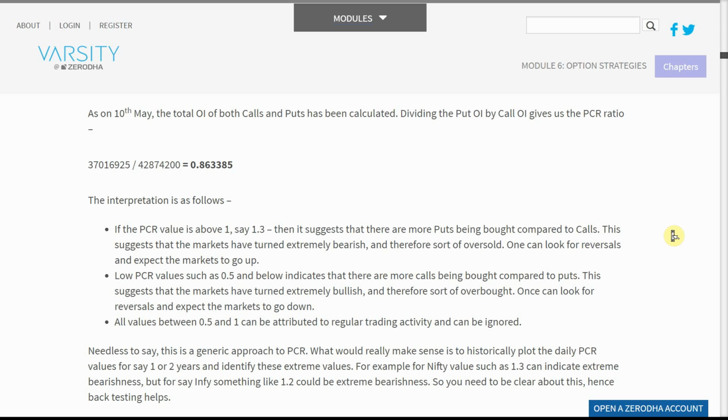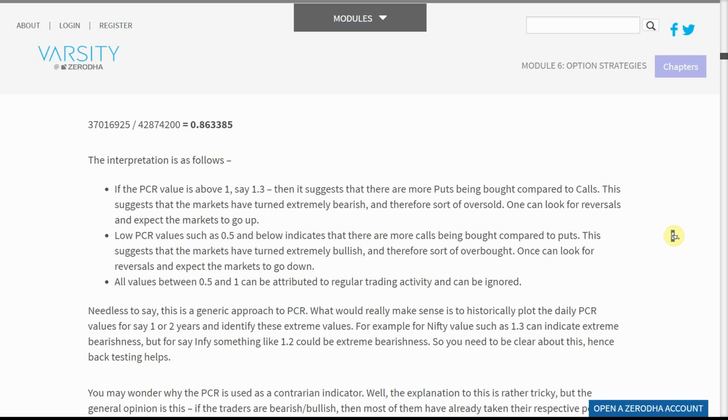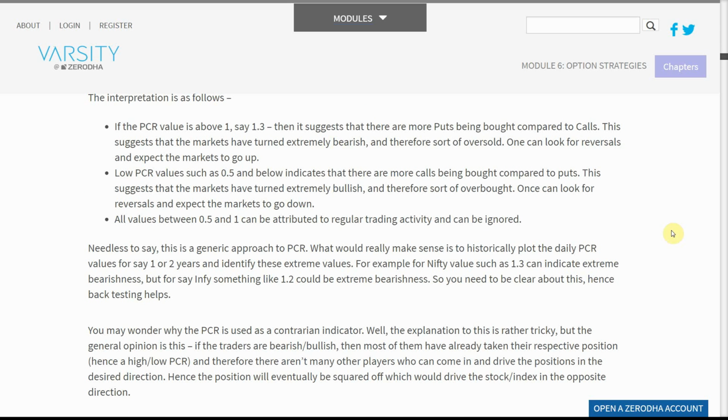Low PCR values such as 0.5 and below indicate that there are more calls being bought compared to puts. This suggests that the markets have turned extremely bullish, and therefore sort of overbought. One can look for reversals and expect the markets to go down. All values between 0.5 and 1 can be attributed to regular trading activity and can be ignored.